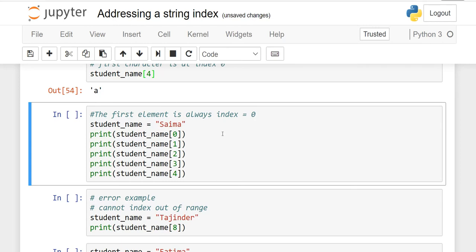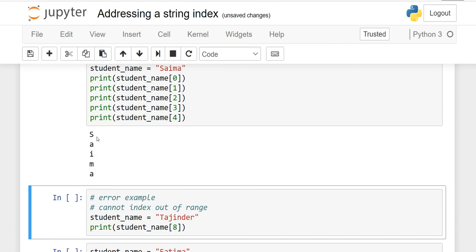Right? So here I have set one more example. The same Saima, student name is Saima, but here it will show you one by one that student name S is at 0 index, A is 1, 2, and so on. When I run it, you will see SAIMA. S is for 0 index, then 1, 2, 3, 4.